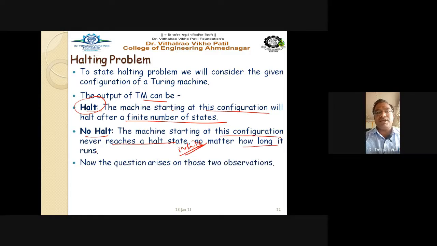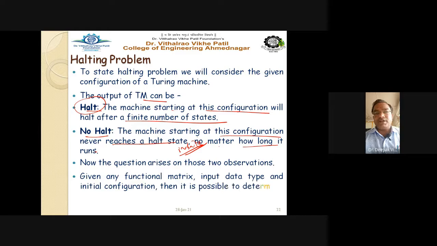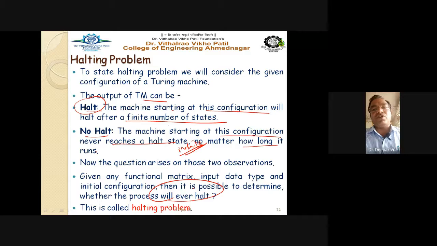Now the question arises: given any functional matrix, input data and initial configuration, is it possible to determine whether the process will ever halt? This is called the halting problem.